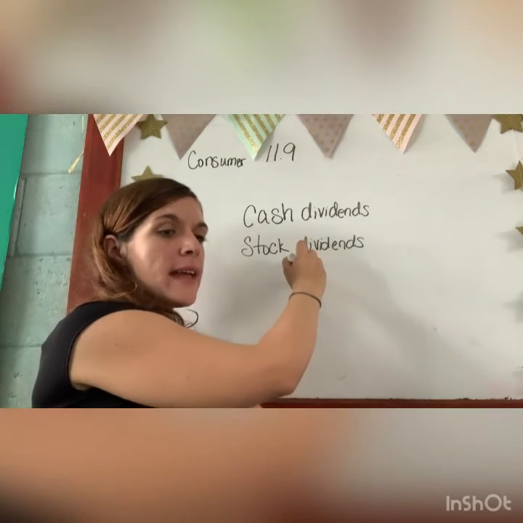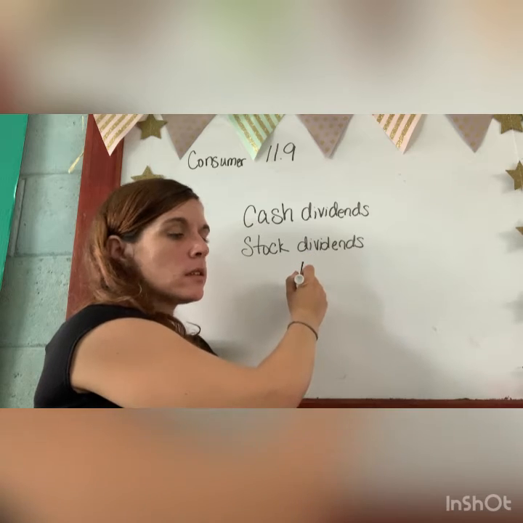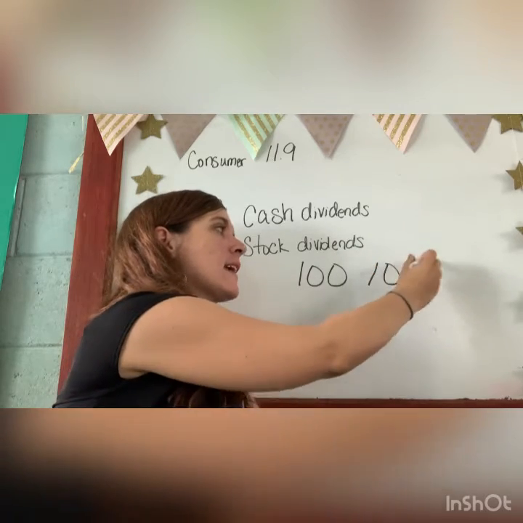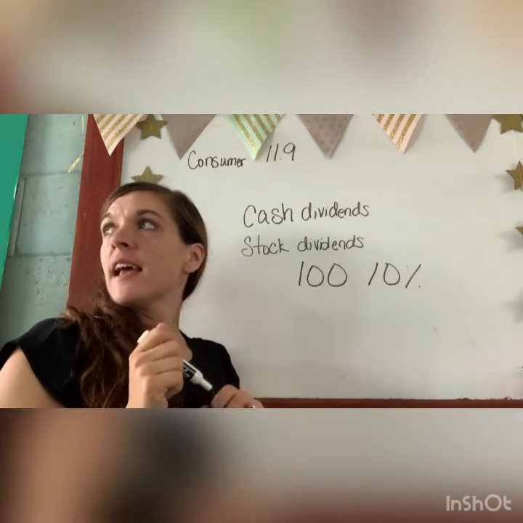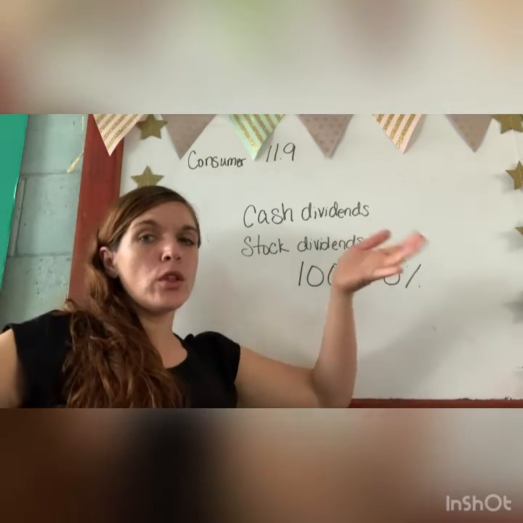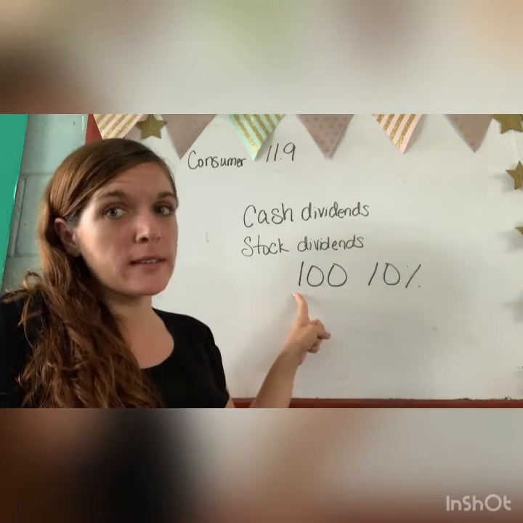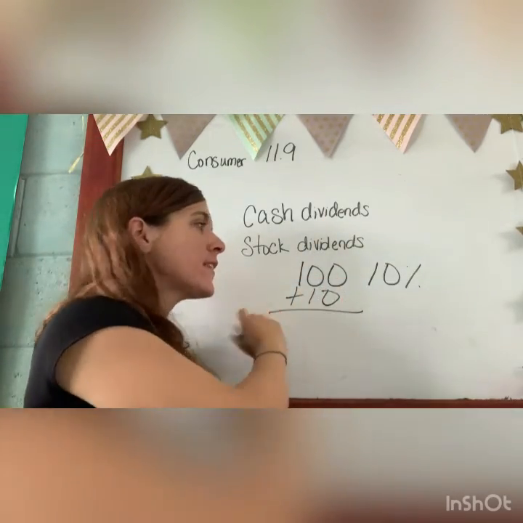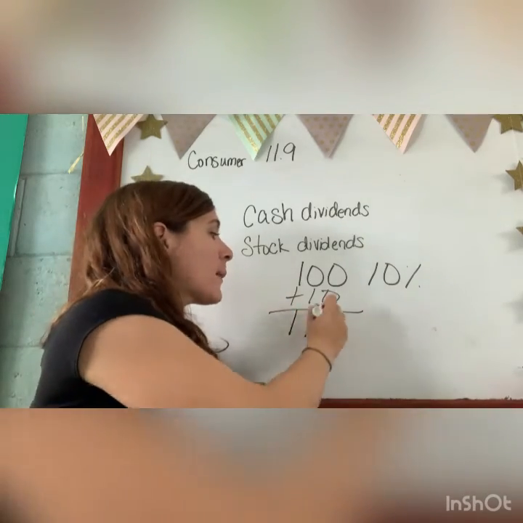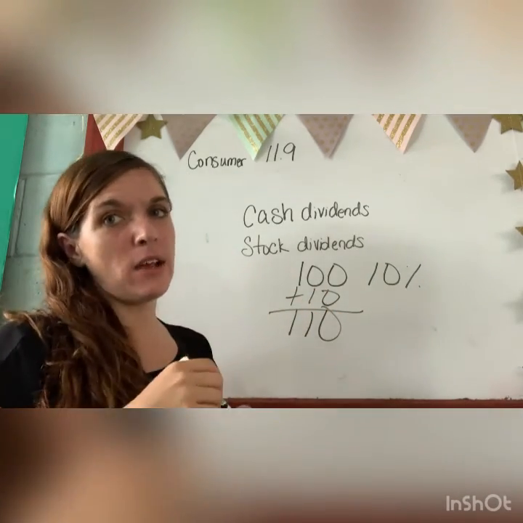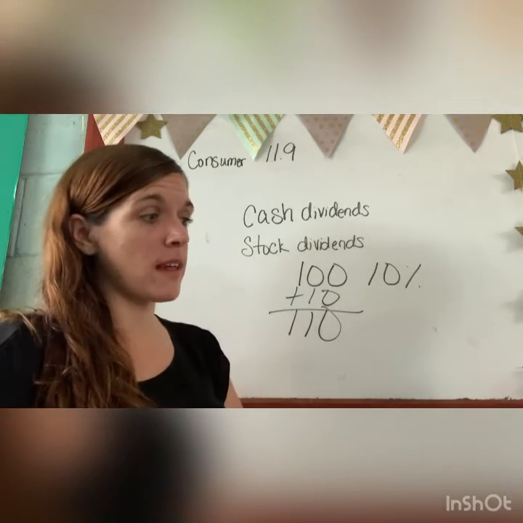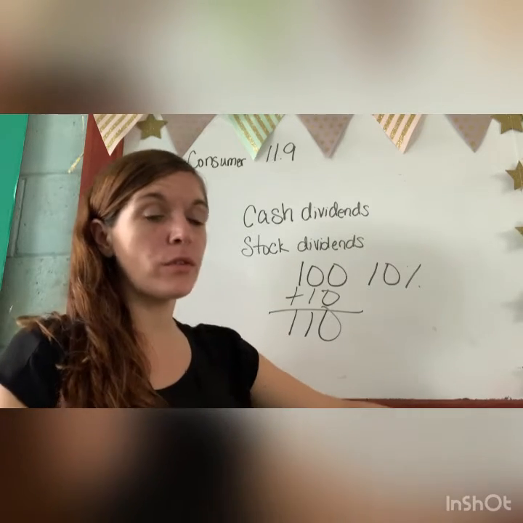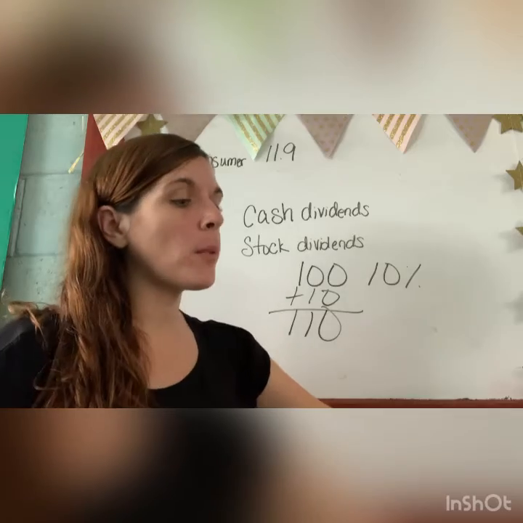So let's say you have 100 shares in the company at McDonald's, and they declare a 10% stock dividend. That means they look at your stock and you have 100 shares. 10% of 100 is 10. So now you would get 10 more shares. That's a 10% stock dividend. So now you would end up having 110 shares in their company, because they made more shares available and gave them to their stockholders. That would be a stock dividend. So free stocks is what they're doing. Okay, so look at model problem number 1.